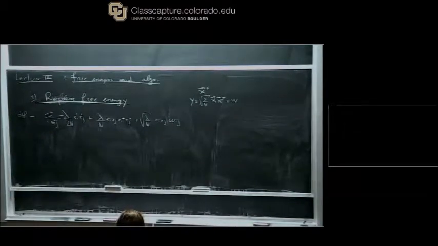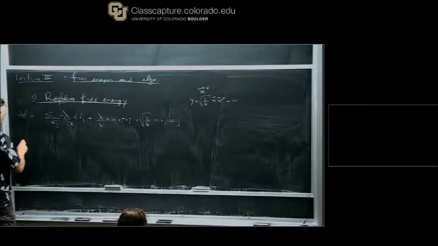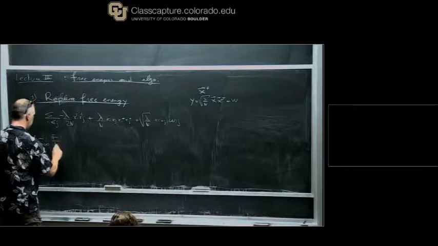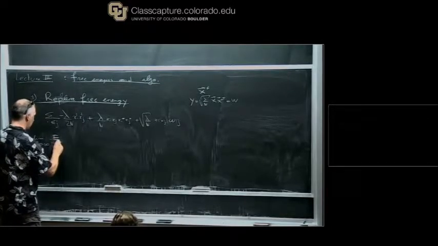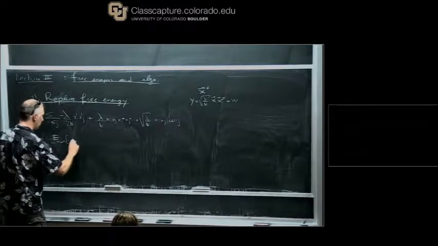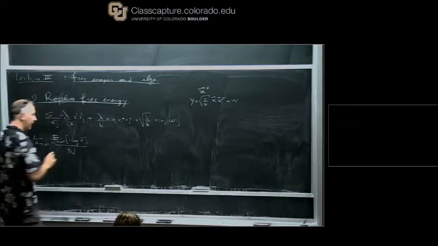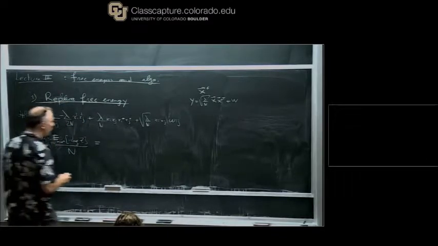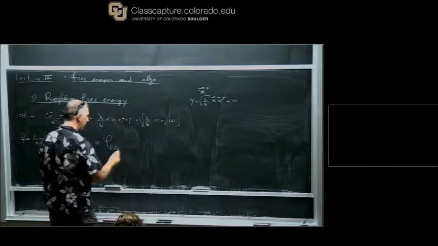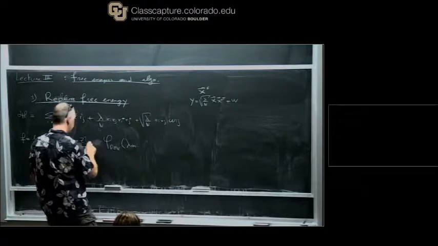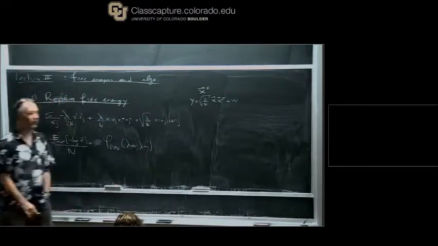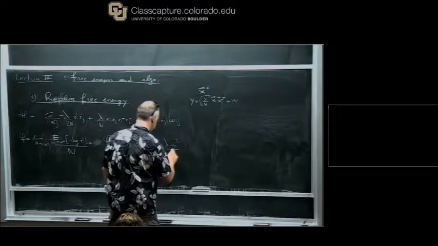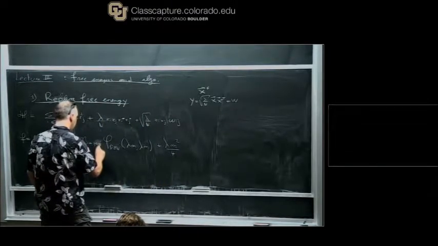And the replica method is telling you that the average free energy, divided by the number of variables, the number of spins if you want, is equal to the free energy of the denoising problem, which we wrote last time, except I use lambda m instead of lambda, plus lambda m squared divided by 4, and I should take the minimum over m of this expression.